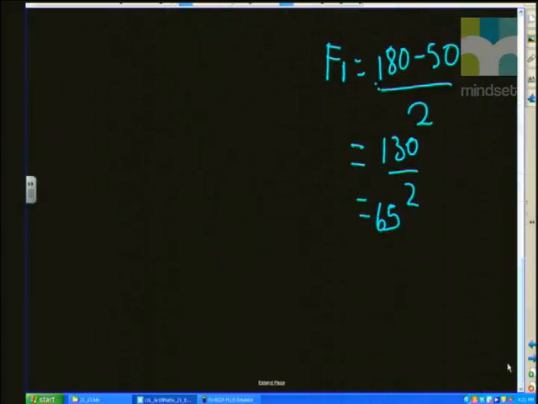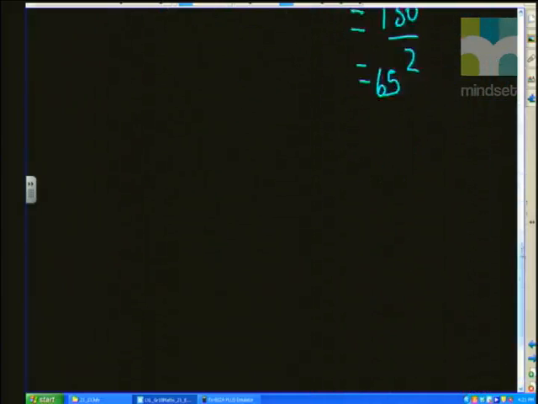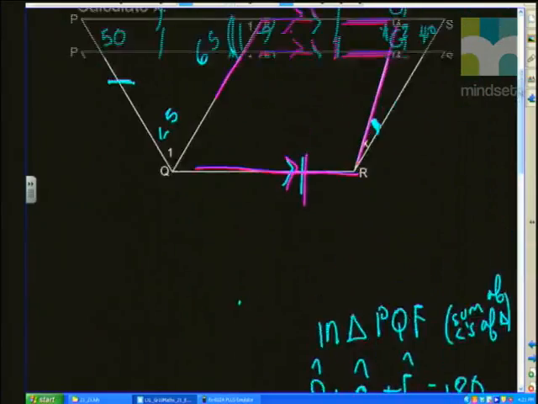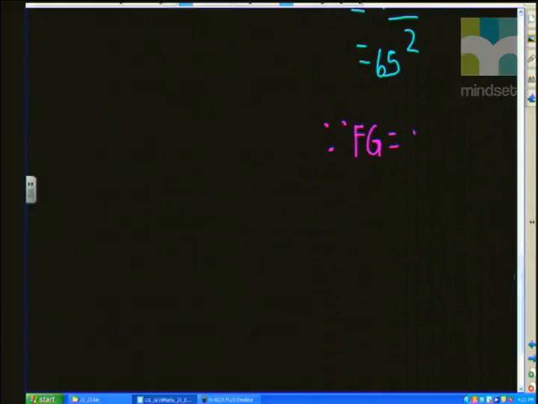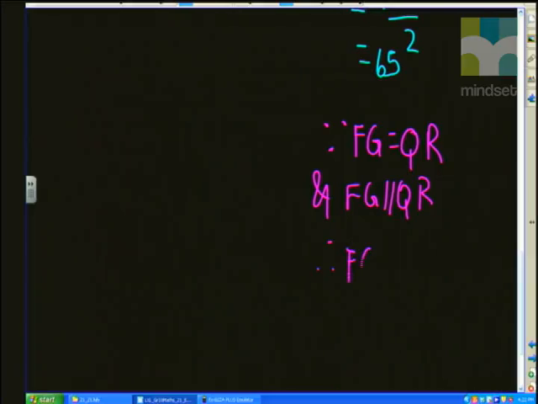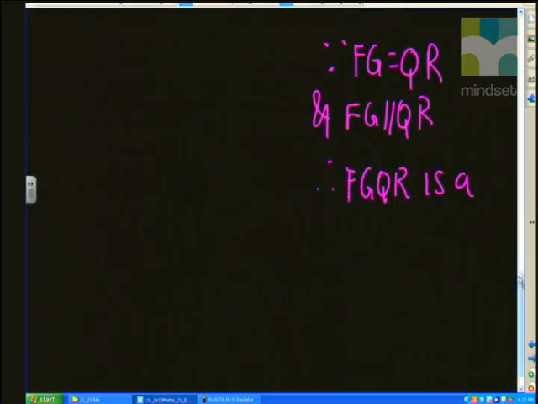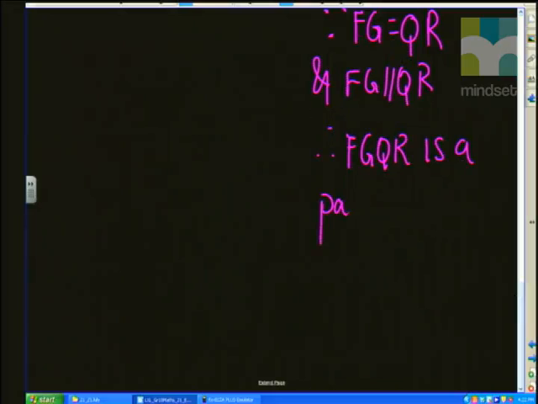So we can say, since FG is equal to QR and FG is parallel to QR, I can say therefore FGQR is a parallelogram, or a palm, if you want to abbreviate.